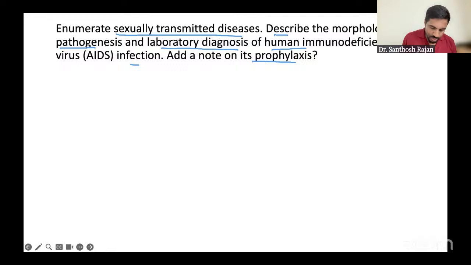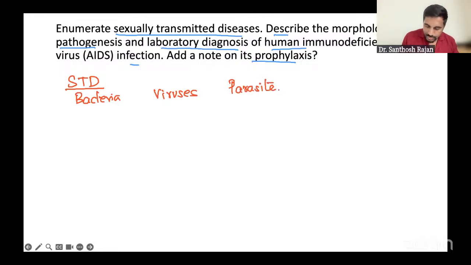Okay. Now, first one, look at this. So what are the sexually transmitted diseases? You can classify them as ulcer-based or discharge-based, urethral discharge like that, or better, you write according to the organism. That will be easier, and the examiner also will be happy. And you will also not forget anything. Parasite. Fungus, again, I'm not going to cover, because Candida is plus minus. So these are the main things you're going to write here.